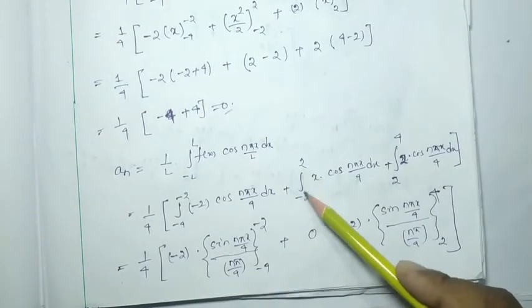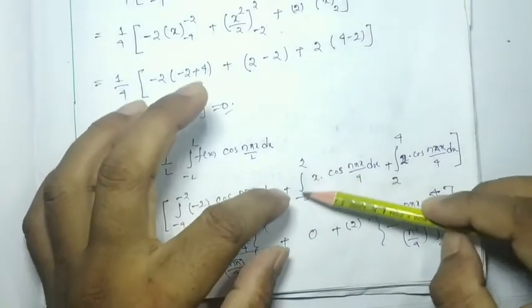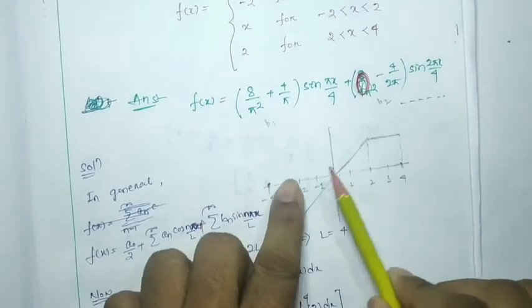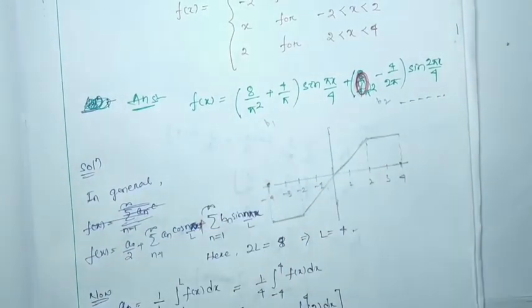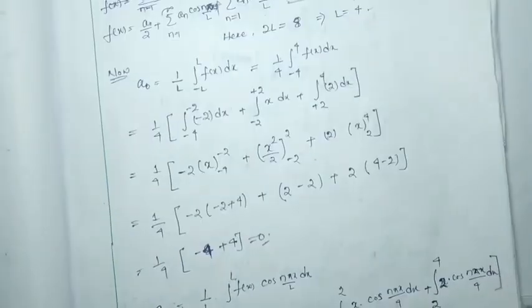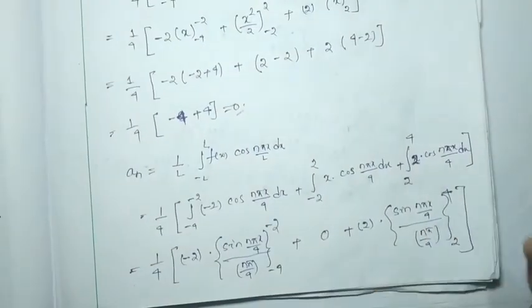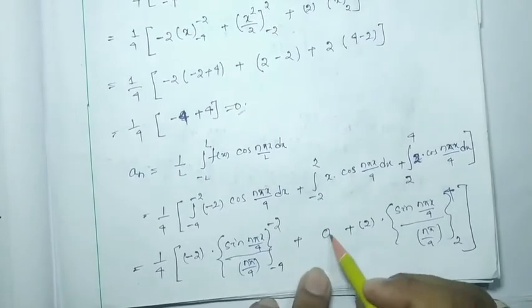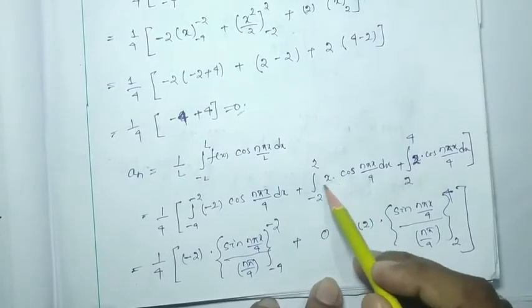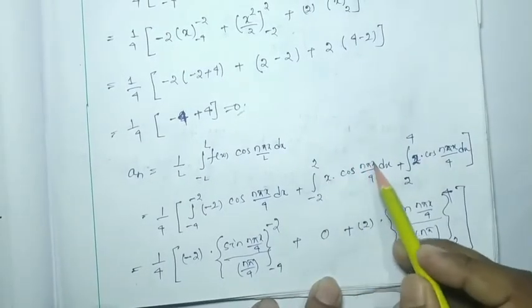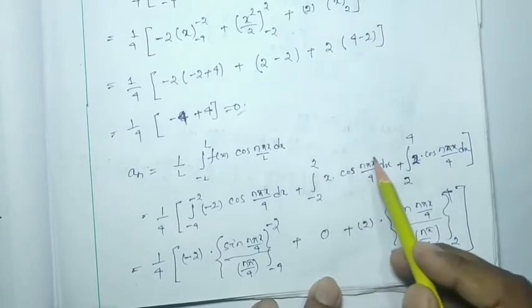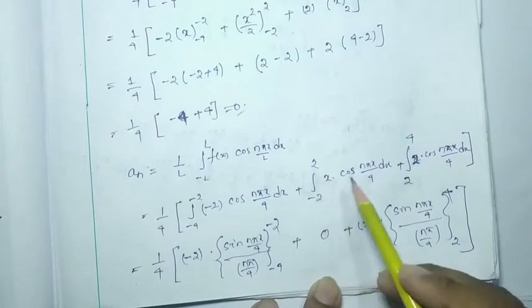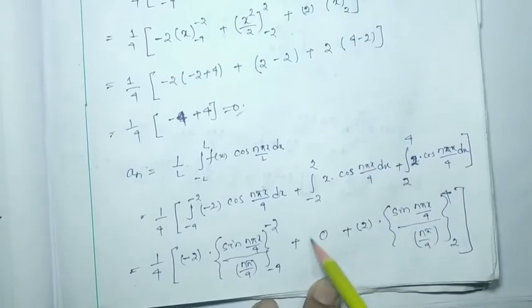Since x is an odd function and cos is even, odd into even will be odd, so the whole function is odd, hence the integration from -2 to 2 will be equal to 0.